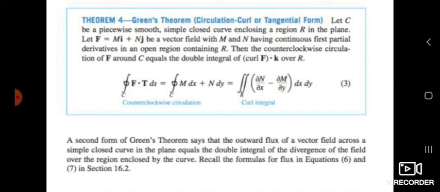Once again, let C be a simple closed curve enclosing a region R in the plane.